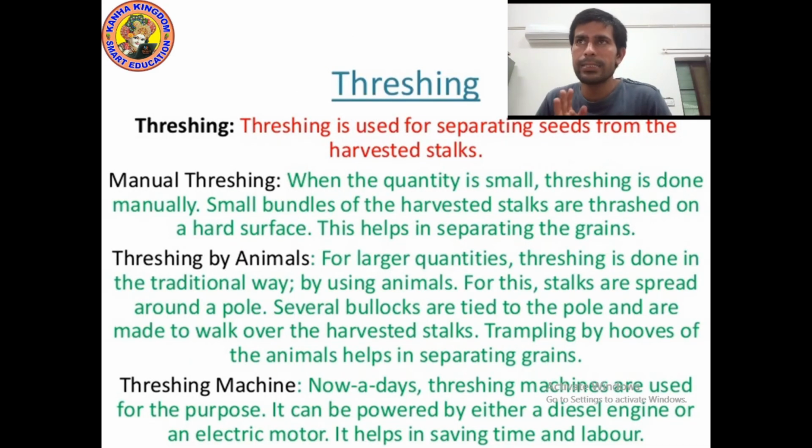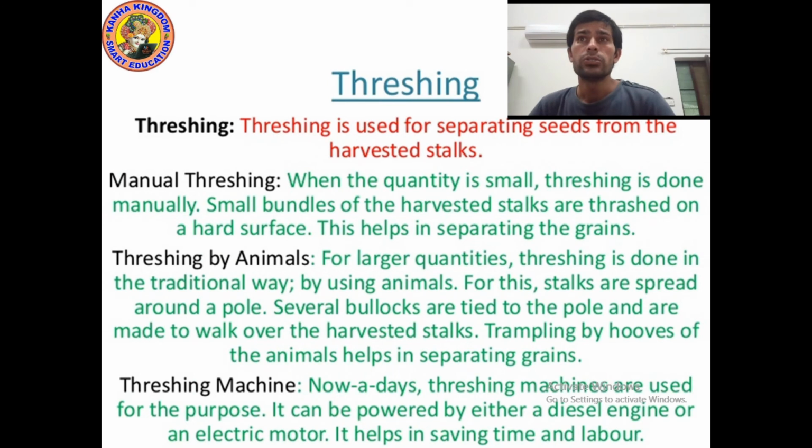The next method of separating is threshing. Threshing is used for separating seeds from the harvested stock. This method is used by farmers when they want to separate seeds from the stock. There are different kinds of threshing. It may be manual threshing, machinery threshing or threshing by animals.